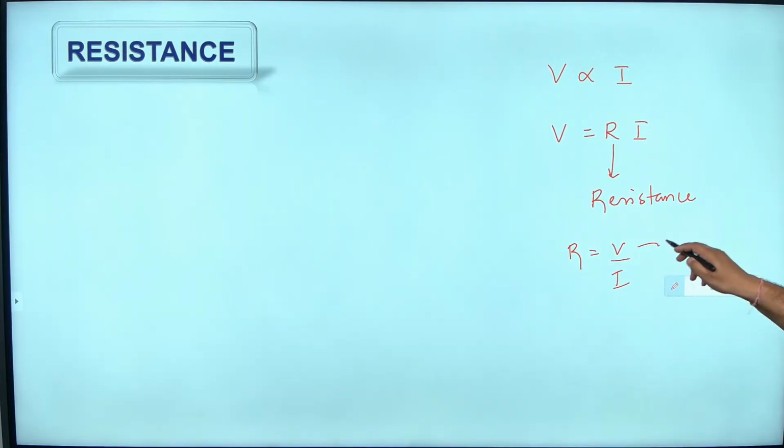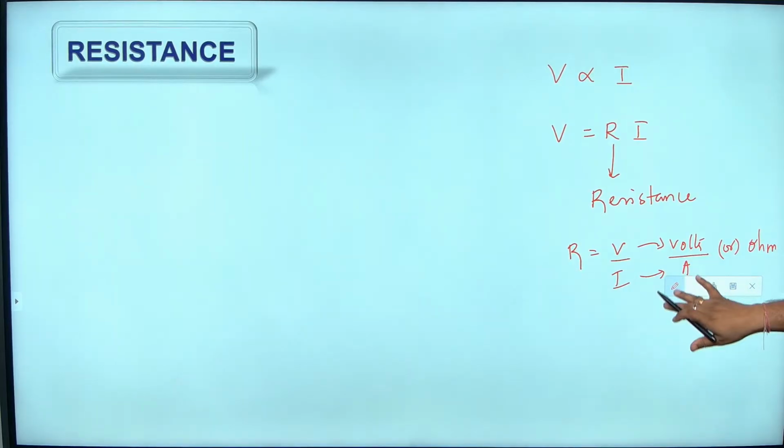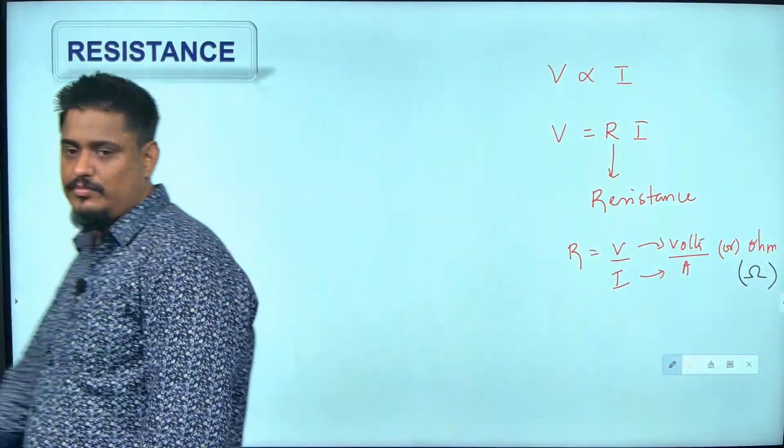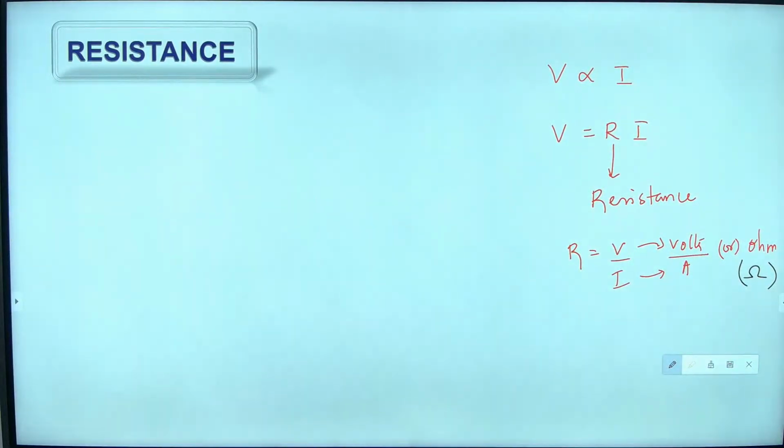V is in what? Volts. I is in what? Amperes. So, volt by ampere has a name, it is called ohm. Because of his name, Ohm, he gave it as the unit. It is represented by this symbol. This is the symbol of ohm. Ohm, O-H-M, ohm.